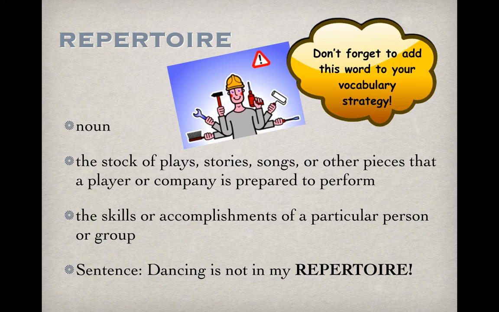In the book, the sentence refers to a song. It says a march by John Sousa is part of almost every school band's repertoire, meaning almost every school band has that song in the list of songs that they are prepared to perform. And then kind of focus more on that second definition.